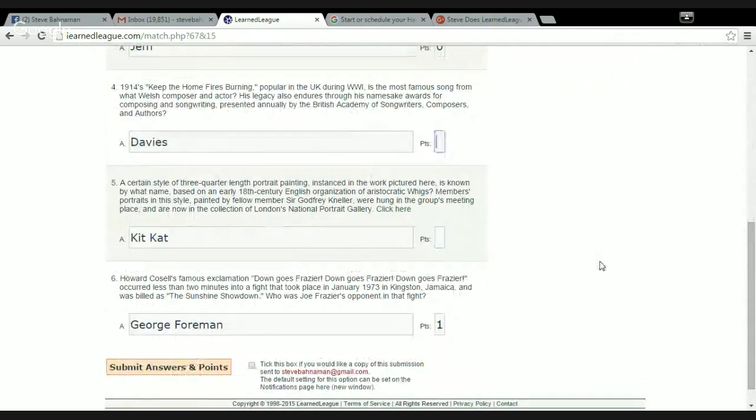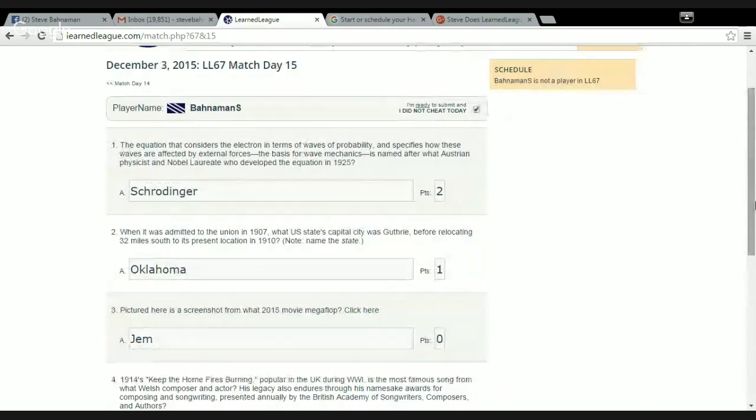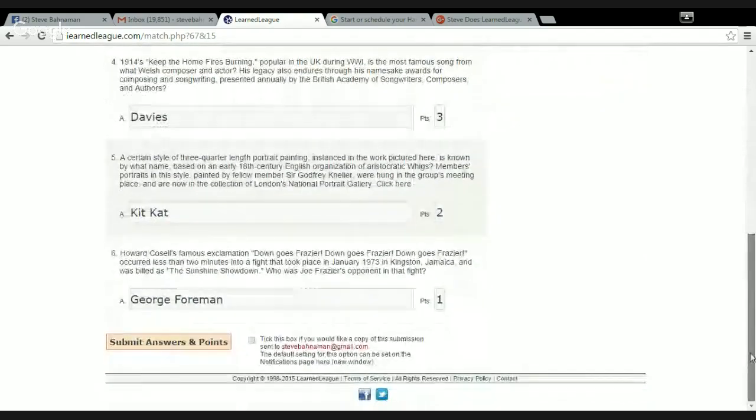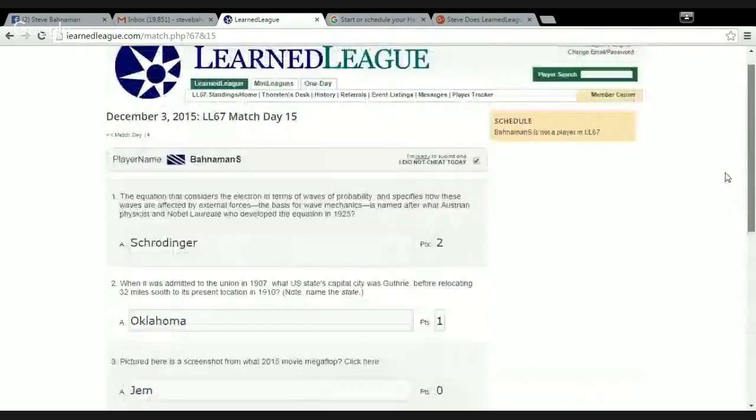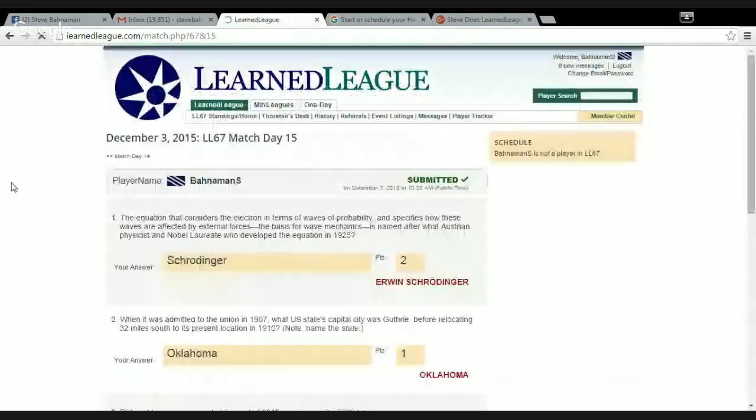And I'm going to put, this is tricky. One of these I know and one of them I don't. The temptation is to put the 3 on the 1 I don't. And maybe that's just the right thing to do, but I don't think Kit Kat portrait's very easy. And then again, I don't think 4 is easy either. Maybe Kit Kat is easier than I think. So I'm going to put a 2 on it, and I am going to submit, and we're going to see how I did. I really hope that I'm not crazy about Foreman. I really hope that I'm not crazy about Oklahoma. But at any rate, let's submit and see.